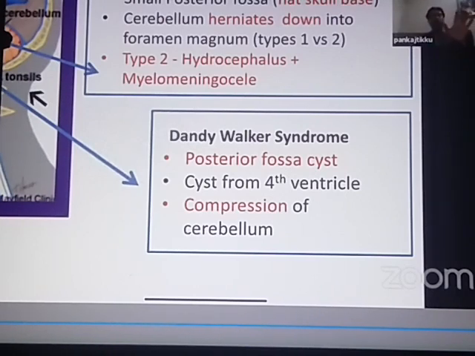I hope there is no confusion. In Arnold-Chiari malformation, I told you the cerebellum which is herniating down is compressing the fourth ventricle. But in the case of Dandy-Walker syndrome, a cyst which is arising from the fourth ventricle is compressing the cerebellum.